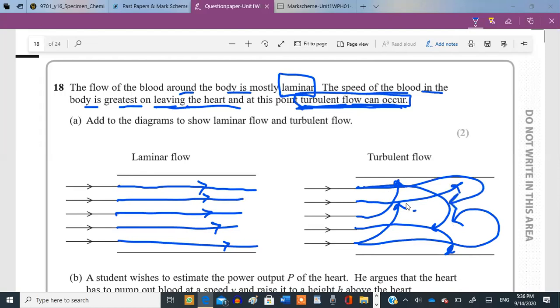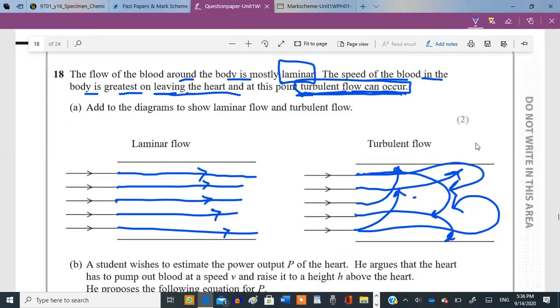And in the heart, well, I did study this in my MBBS, that there are valves. The valves act as barriers in front of the blood. So the blood goes like this and comes round the heart. But you don't need to know the valves and stuff. That's part of MBBS. So for this, you just need to know this. You just need to draw the diagram of turbulent flow.